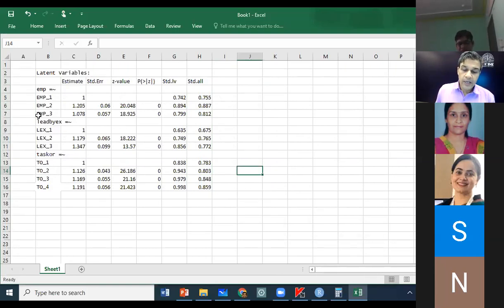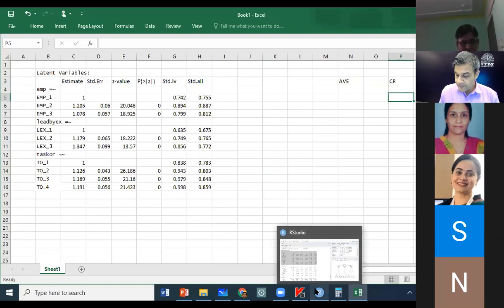Okay, just copy and bring this into Excel, because now we will compute two indexes: AVE and composite reliability. Is that okay? Right? So we will stop here, take a break. We'll come back by around 7:30, 7:32, and we will start computing AVE, composite reliability, and through that testing the discriminant and the convergent validity.